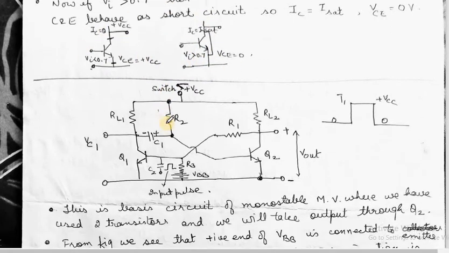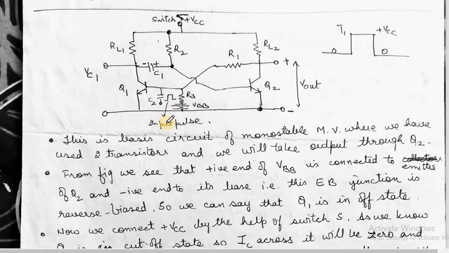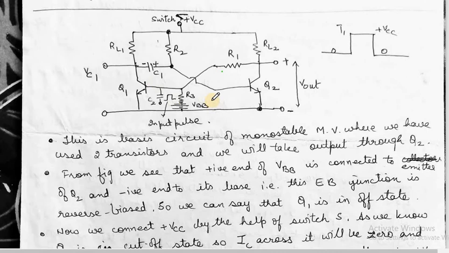Now we'll see the circuit diagram of the monostable multivibrator. In the picture you can see the monostable multivibrator. It is almost similar to an astable multivibrator, but with one slight difference. In an astable multivibrator we had capacitors on both sides; it was a symmetrical circuit.